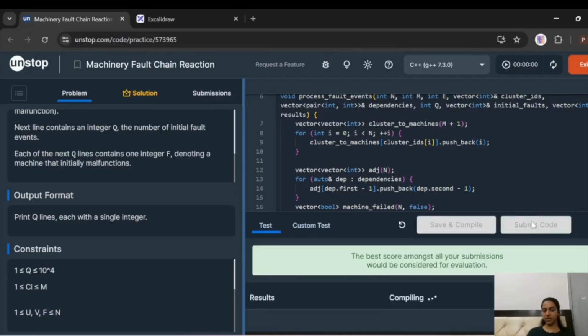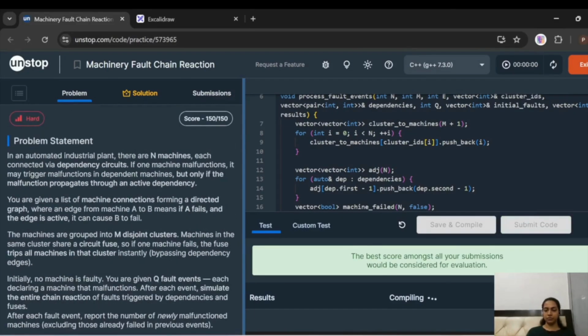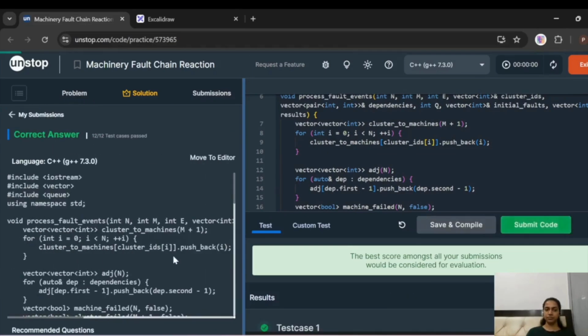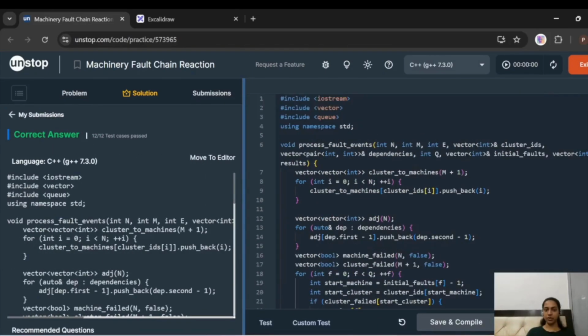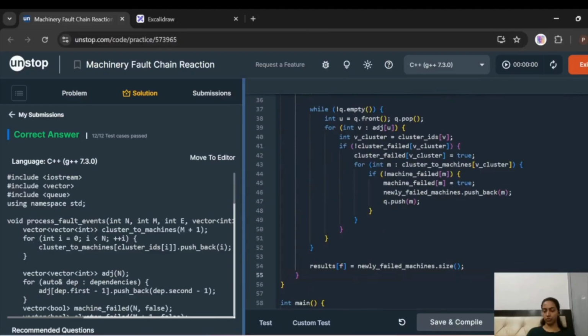And this runs fine. Let's try to submit it. So this is the correct answer. I hope you understood the whole approach and how to code it up.